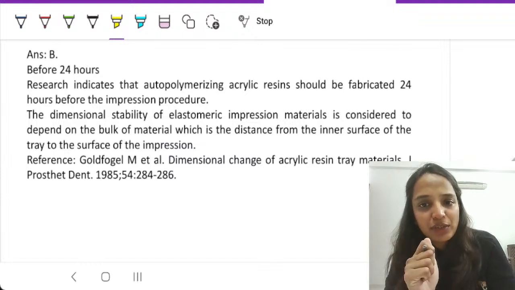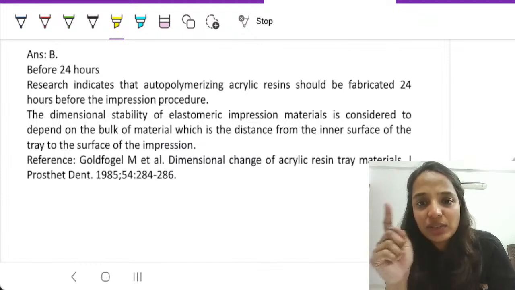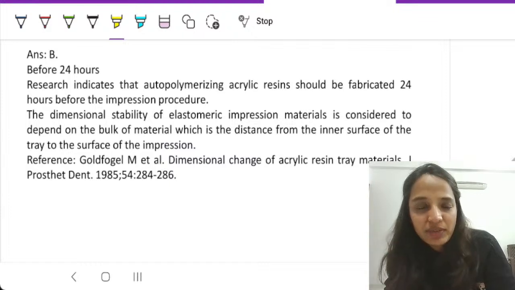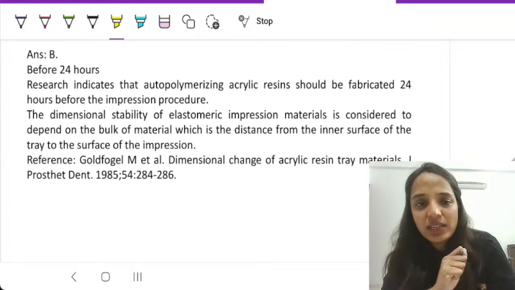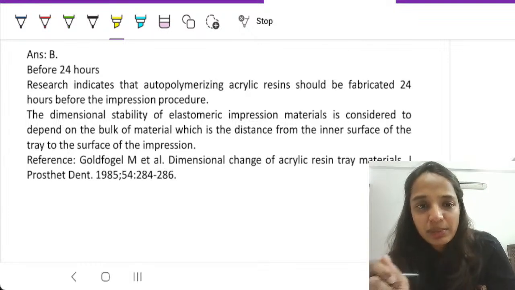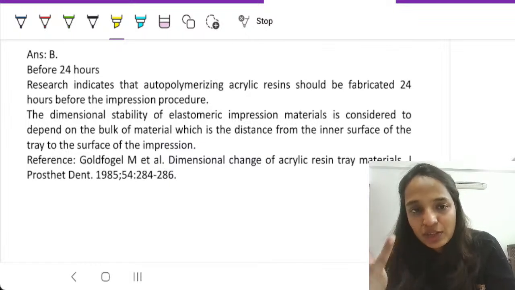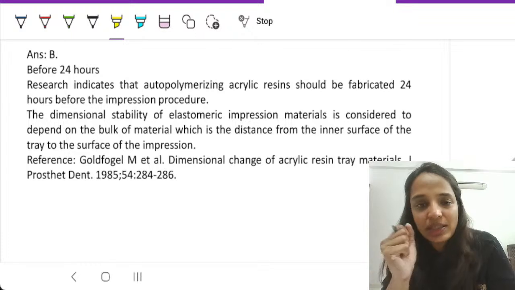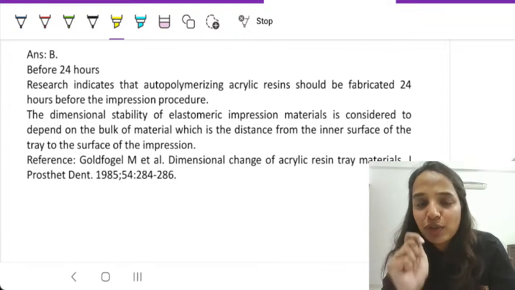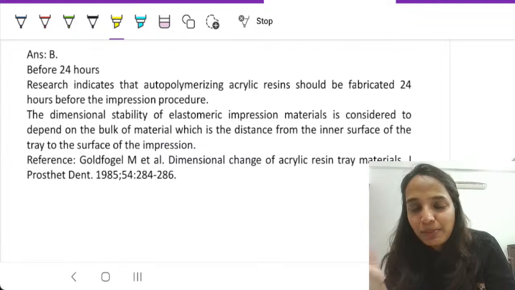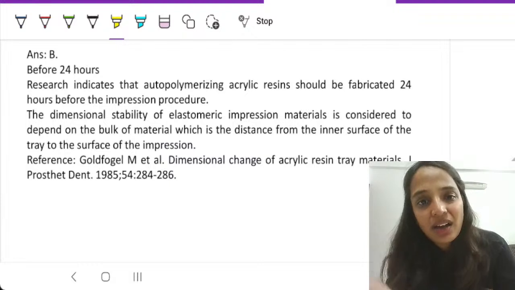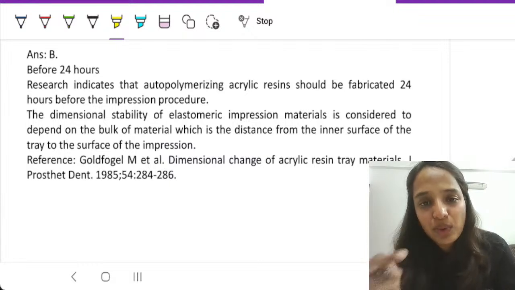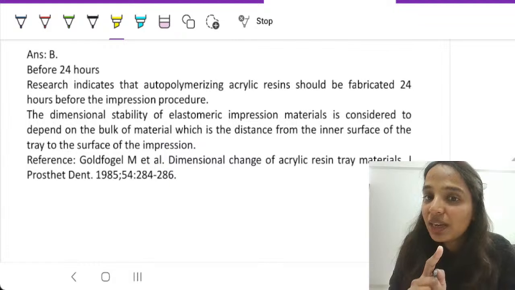A very practical way to tell you is, for example, if you made it just before your impression, the patient is sitting there on the chair, and you are running around making the tray. Okay, you made the tray, everything is fine, put it in cold water, trimmed it, impression is made. But whatever is the excess monomer, it will leach, it will evaporate, it will lead to polymerization shrinkage. That shrinkage is never uniform. So some parts of the impression will get distorted, some parts won't. This is happening after the impression has been made. And whatever you construct over it is going to be inaccurate.